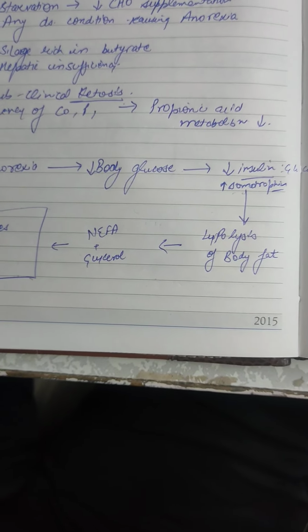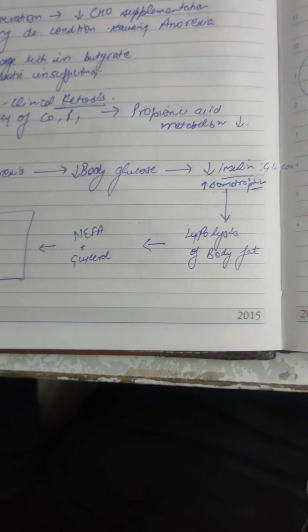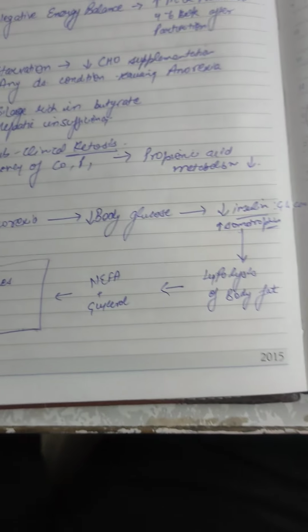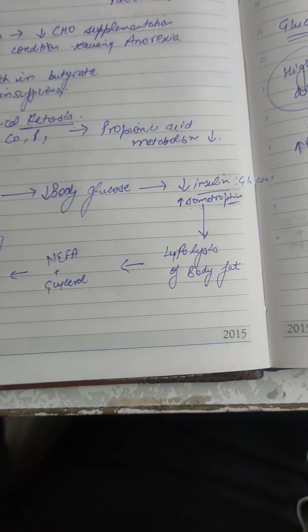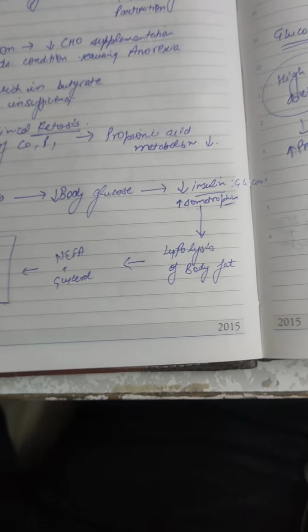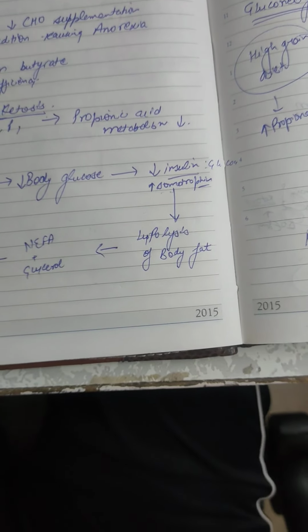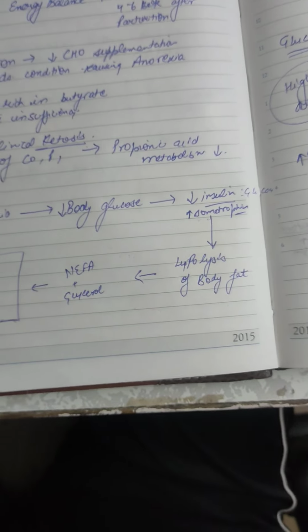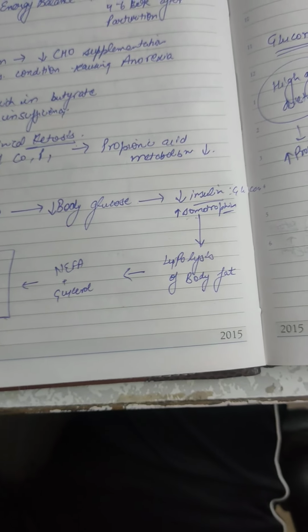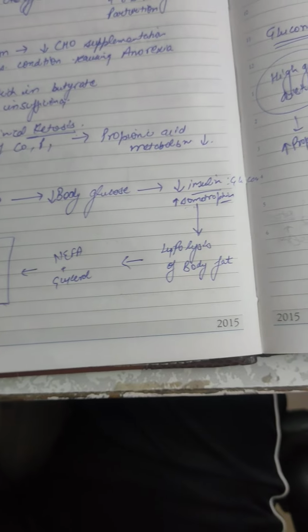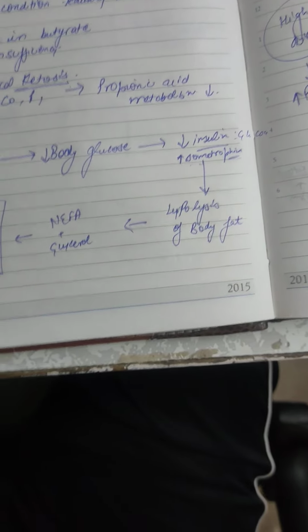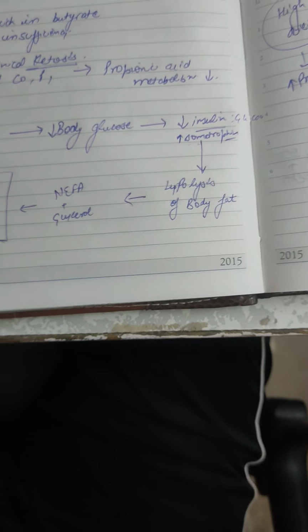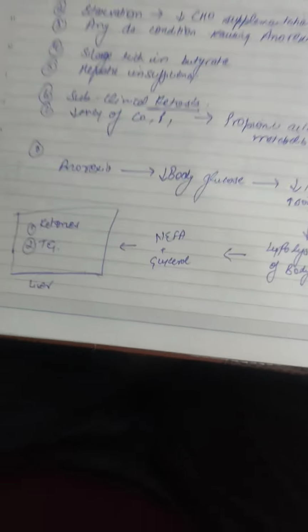Now, what happens when there is anorexia in an animal? There will be decreased glucose in the blood of the animal. Then there will be decreased release of insulin. But on the other hand, there will be increased cortisol and somatotrophin release, which results in mobilization of body fats to the liver. The liver metabolizes those fats into fatty acids and glycerol. These fatty acids and glycerol are responsible for the development of ketone bodies when there is a lack of